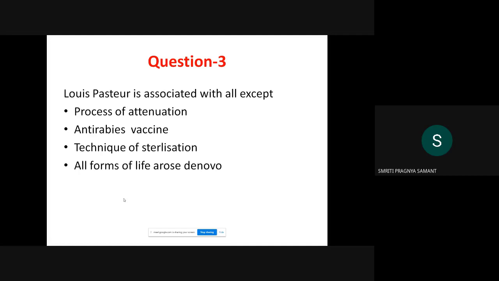Shall I tell? Process of attenuation. No, he involved. He's in all forms of life. Yeah, he disproved that theory. That spontaneous degeneration theory, Louis Pasteur disproved. All the others, he only contributed. Okay, attenuation of vaccine he contributed, and many different techniques of sterilization like pasteurization.